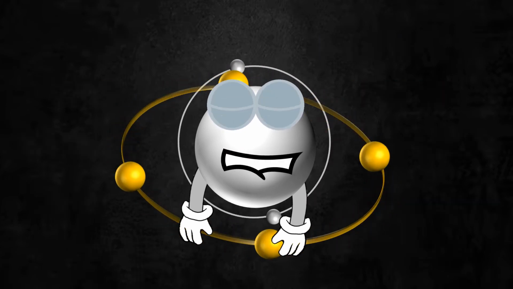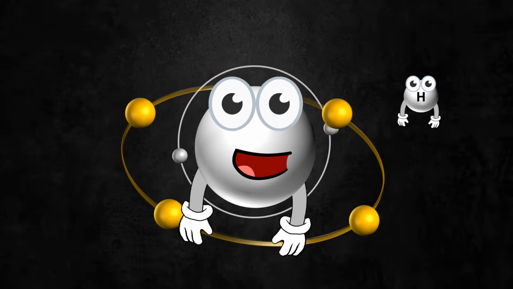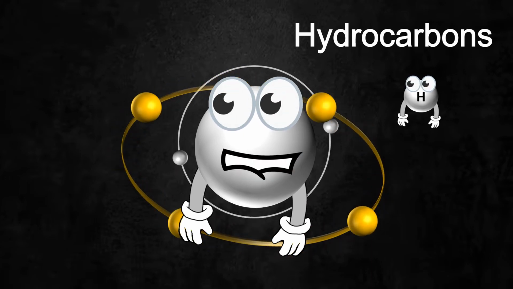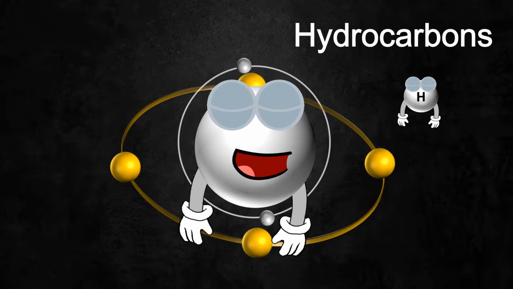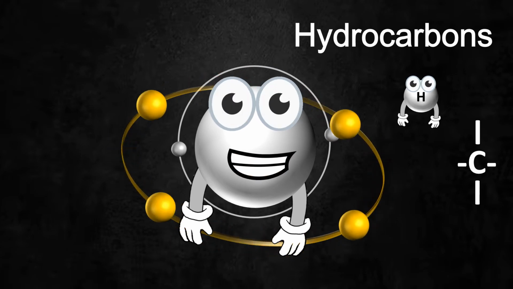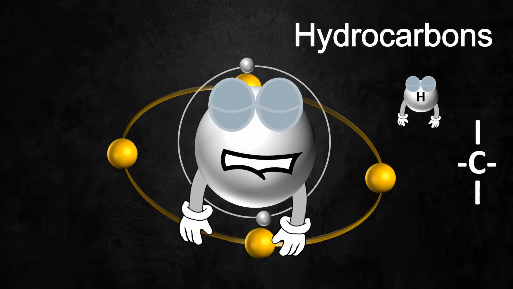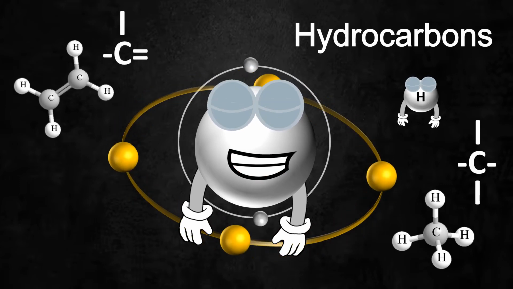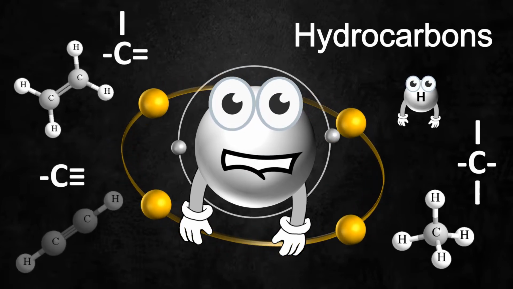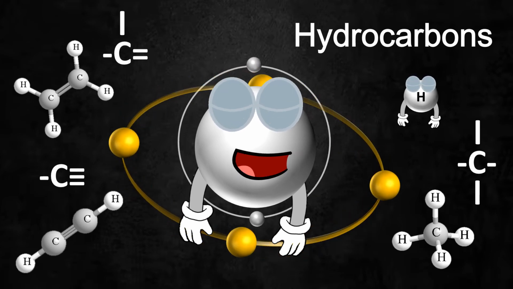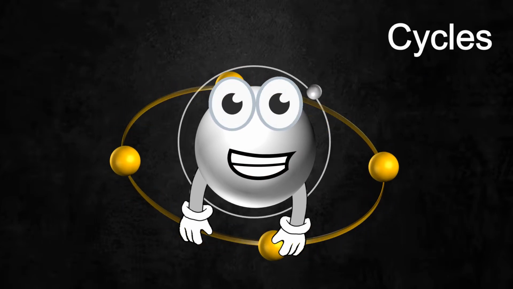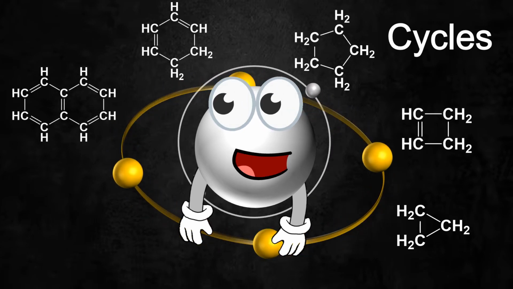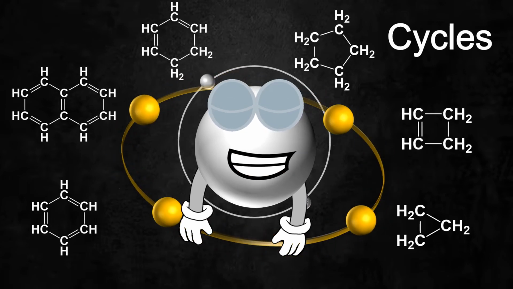For example, with hydrogen, I can form millions of hydrocarbon compounds, which are the basis of petroleum and natural gases. I have the advantage that I can form 4 single bonds at the same time, such as methane, and can form double bonds, such as ethylene, and triple bonds, such as acetylene. I can also form cyclic compounds with many different shapes, sizes and properties, the most famous of which is the aromatic benzene compound.